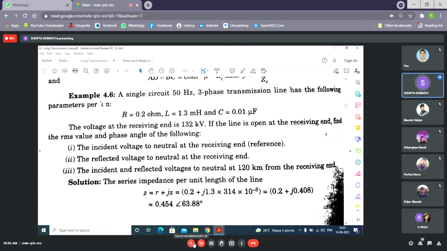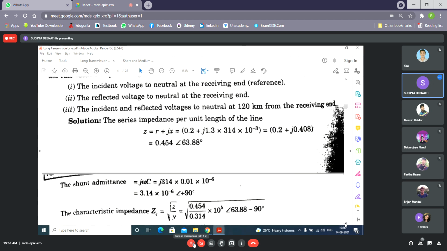So you find out the impedance per unit length. Don't forget to write the unit. Always write ohms per kilometer. And the shunt admittance also this one per kilometer. Don't forget to write j because it is 90 degrees. If you don't use these j values, you will get a completely wrong answer.